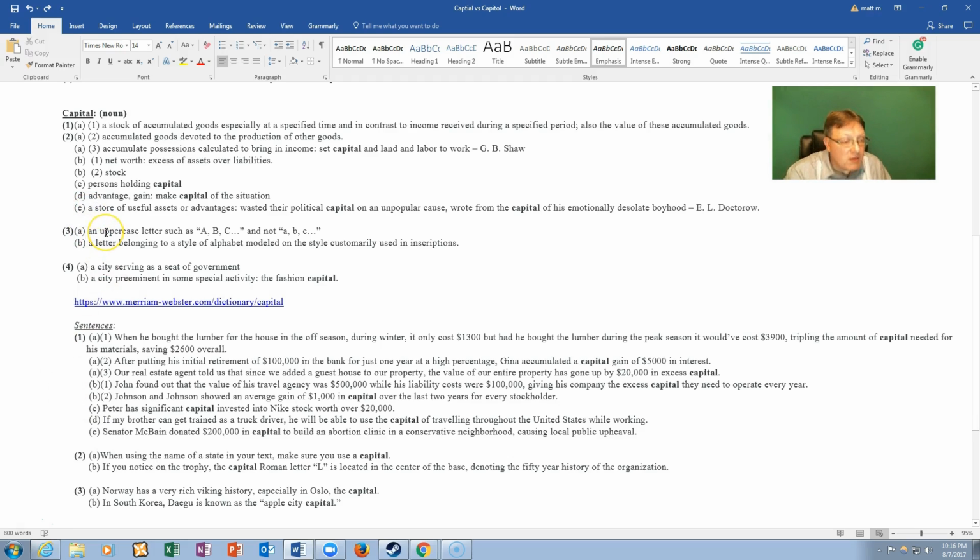Letter E. 1E. A store of useful assets or advantages. Wasted their political capital on an unpopular cause. I wrote a sentence for that meaning. Wrote from the capital of his emotionally desolate boyhood. Another thing a famous writer or person has quoted. So I am going to talk about the political one because I think it is easier to understand.